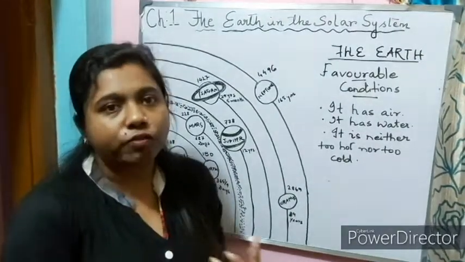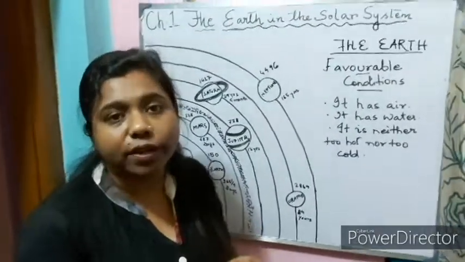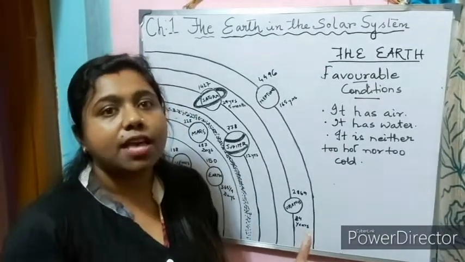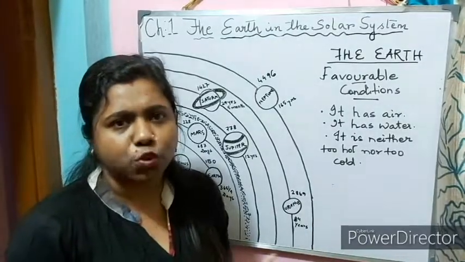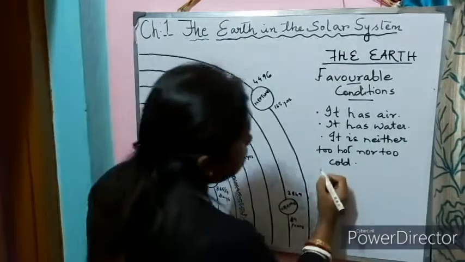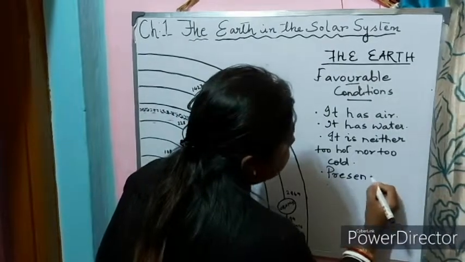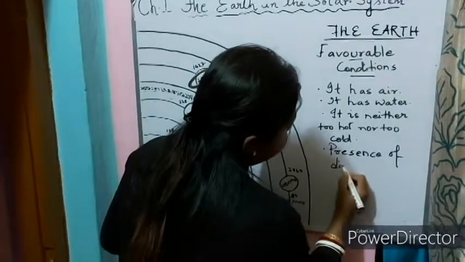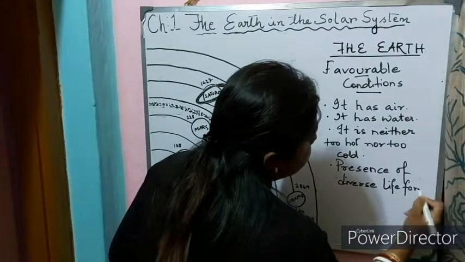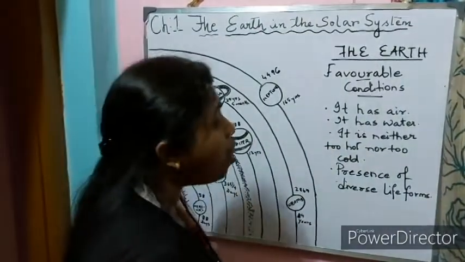If it is very hot, obviously we can't live, right? We will burn alive. And if it is very, very cold, then what will happen? Again, we will die, because we cannot live in a place where the temperature is 0 degrees Celsius. So it is neither too hot nor too cold. And the most important thing that we can see here is the presence of diverse life forms. That means different kinds of living beings can be found on Earth.